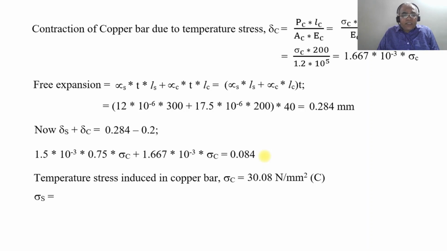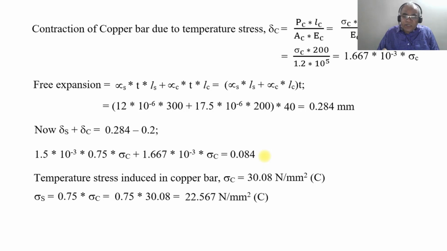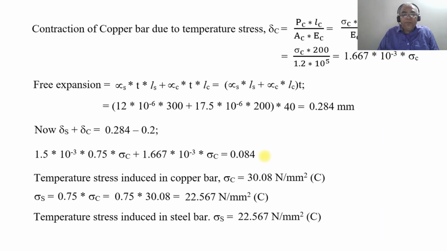Similarly, the temperature stress induced in the steel bar, sigma S, is equal to 0.75 into sigma C, which is 0.75 into 30.08, so 22.567 Newton per mm square. Again, it is compressive in nature. Therefore, the temperature stress induced in the steel bar, sigma S, will be equal to 22.567 Newton per mm square, which is a compressive stress. So this is how you will be able to find the temperature stress in both the copper and the steel bar given in the problem. Thank you.